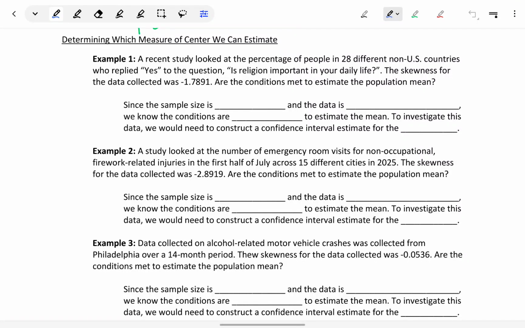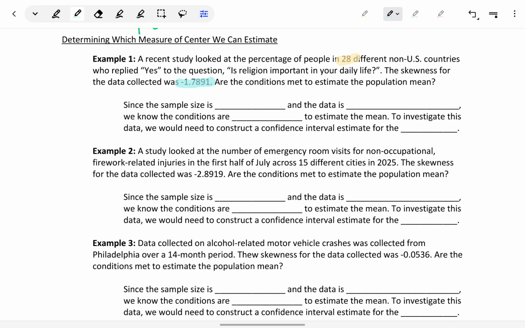In examples 1, 2, and 3, we want to look at determining which measure of center is most appropriate to estimate. In example 1, a recent study looked at the percentage of people in 28 different non-US countries. That's our value for our sample size, n, who replied yes to the question, is religion important in your daily life? The skewness for the data collected was negative 1.7891.